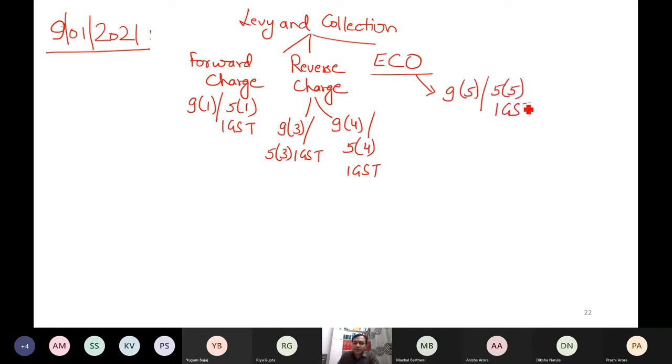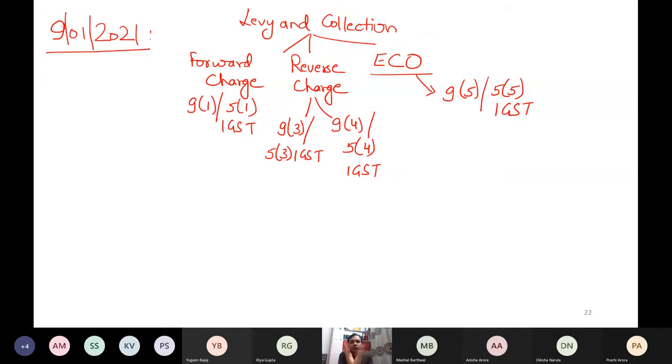So technically there are three different situations of payment of tax to the government of India. In some cases the supplier pays, in some cases the recipient pays, and in some cases neither the supplier nor the recipient pays, but the electronic commerce operator pays. The best example is Ola, Uber, these cabs. When you book a cab, it's possible that the cab is not owned by Ola.